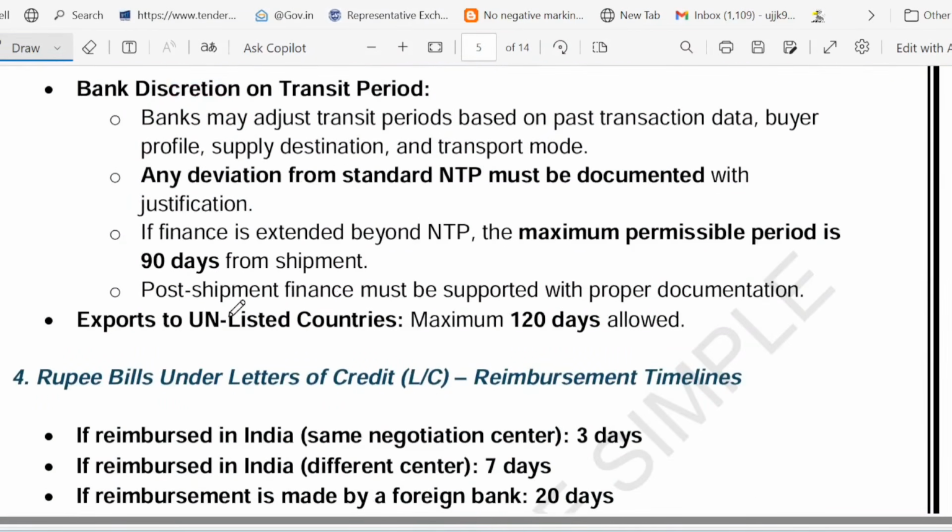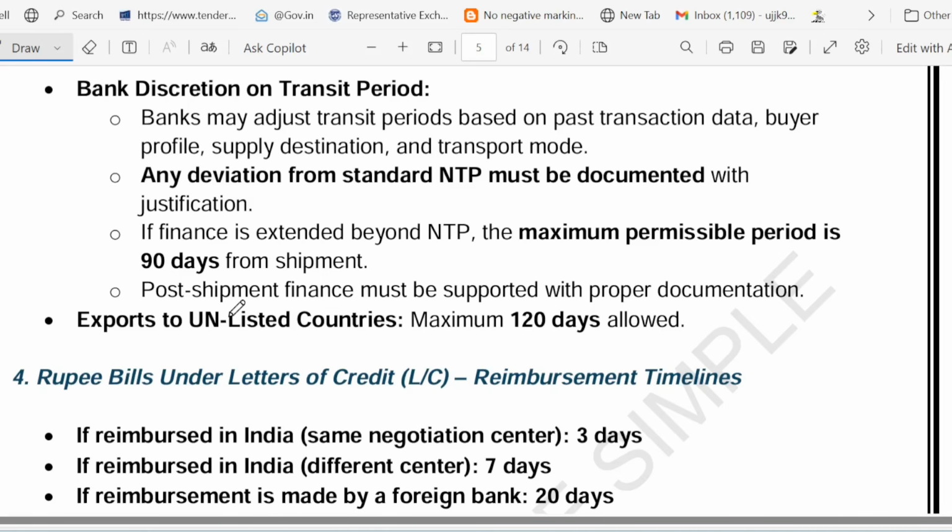Now, have a look at the next point. So friends, what we get to know is, whether payment comes late or payment comes early, these rules keep export fair for everyone. So I hope it is clear now. Now have a look at the bank discretion on transit period. So friends, you know that you are exporting goods. For exporting goods, banks have flexible rules for payment timeline, especially when dealing with different countries or different payment methods. So let's break it down.